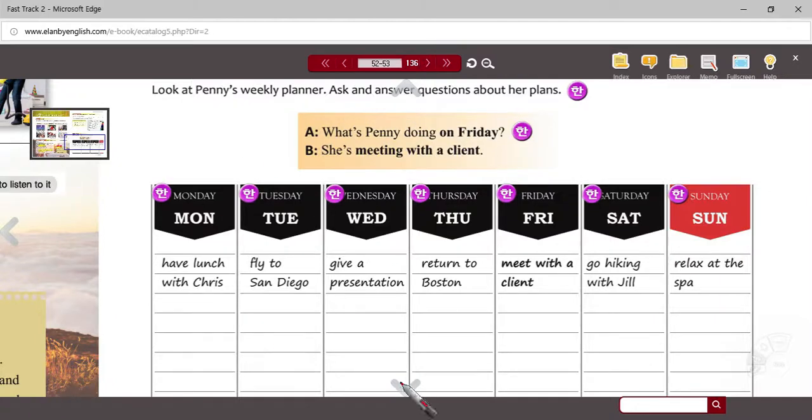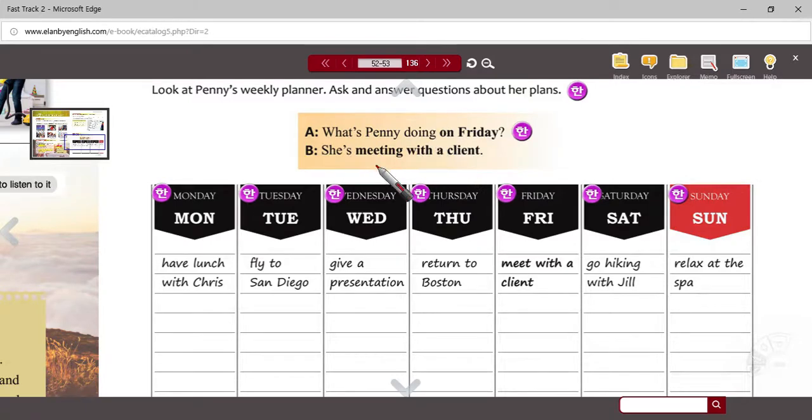And with any of these, you could have used that future tense too. What's Penny going to do on Friday? She's going to meet with a client. What's Penny doing on Tuesday? She's going to fly to San Diego. Or even, what's Penny going to do on Friday? She's meeting with a client.